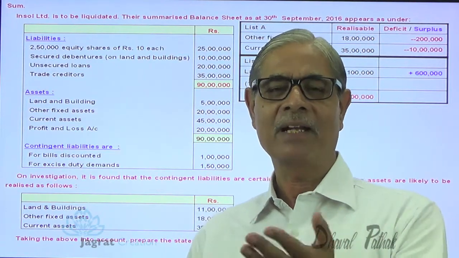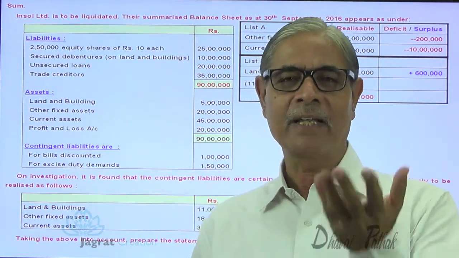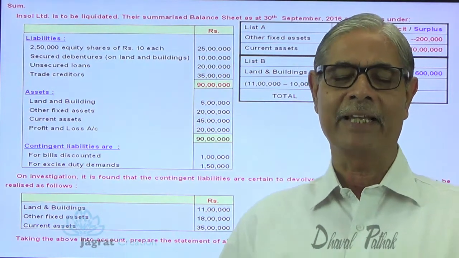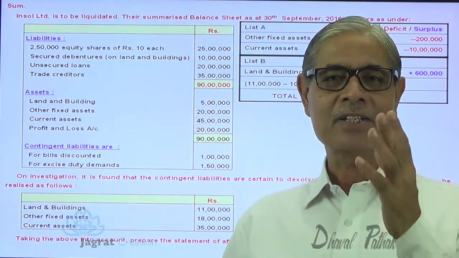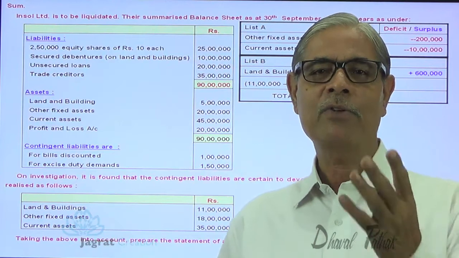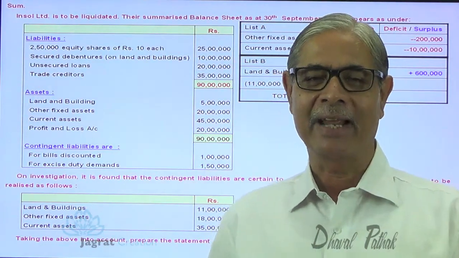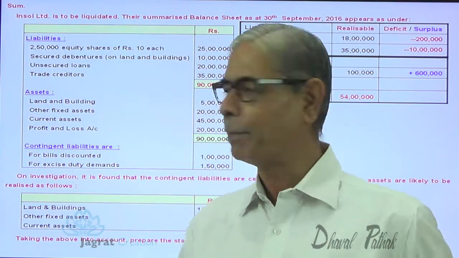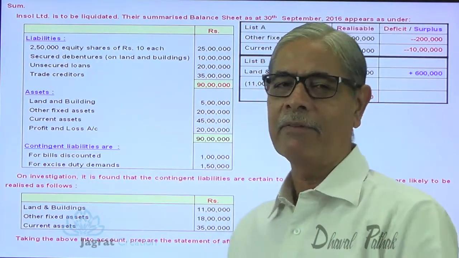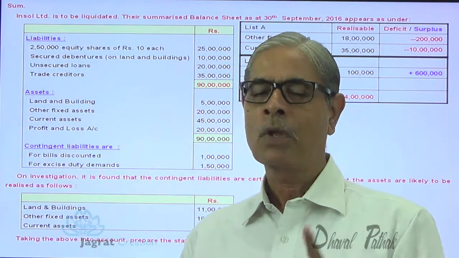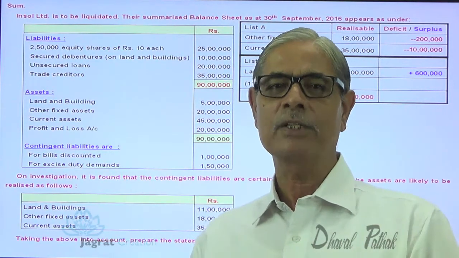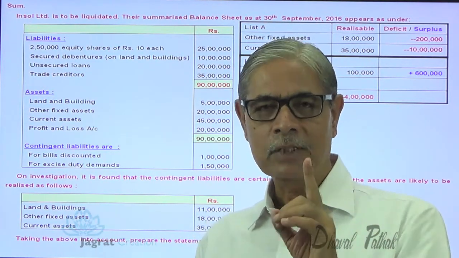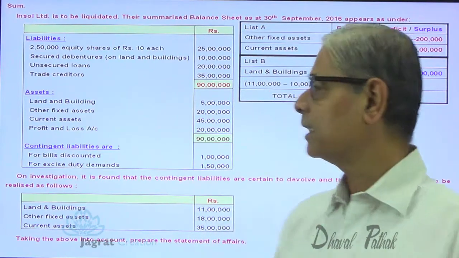And when you are required to pay the unrecorded liability, it increases your deficit. Such unrecorded liability, if required to be paid, you know is debited in capital reduction account in case of a reconstruction sum, or it is debited to revaluation account in case of partnership admission or retirement. Same is the course, but the name is different. Here the deficiency account is prepared, where this unrecorded liability 1,50,000, being preferential, has to be paid in priority from the proceeds of assets. But that is going to increase the deficit.